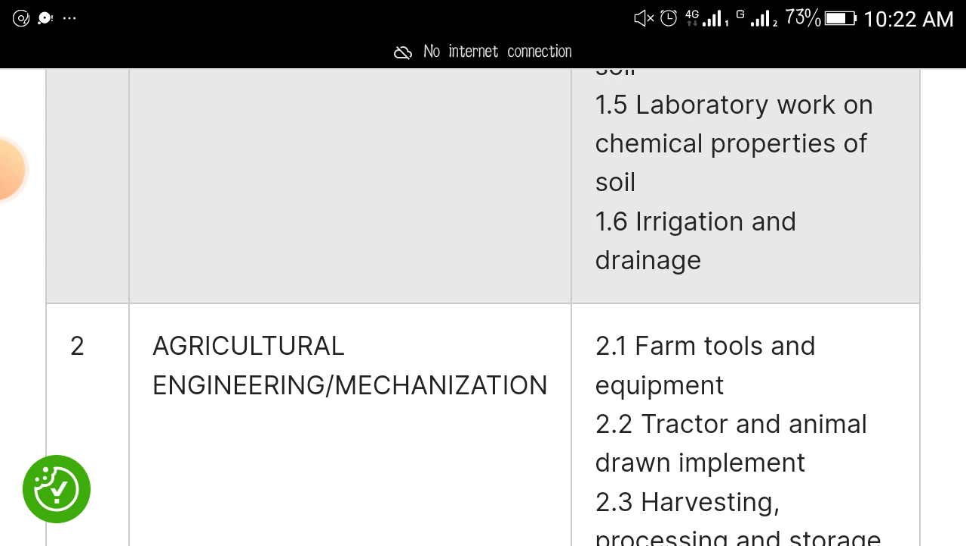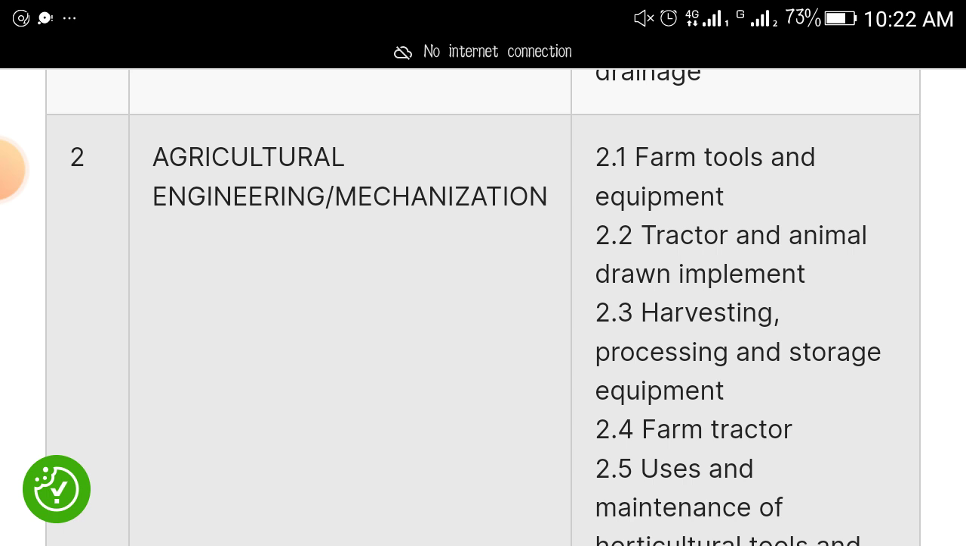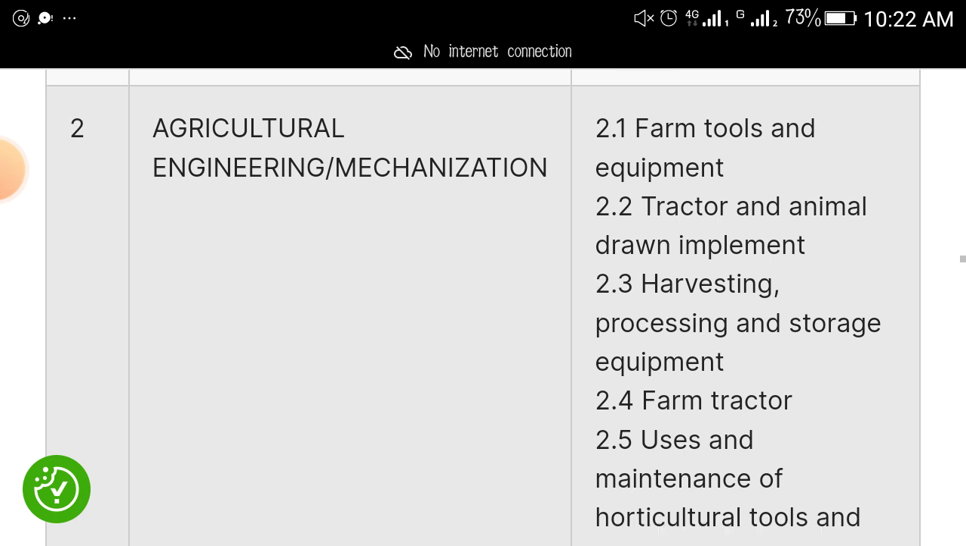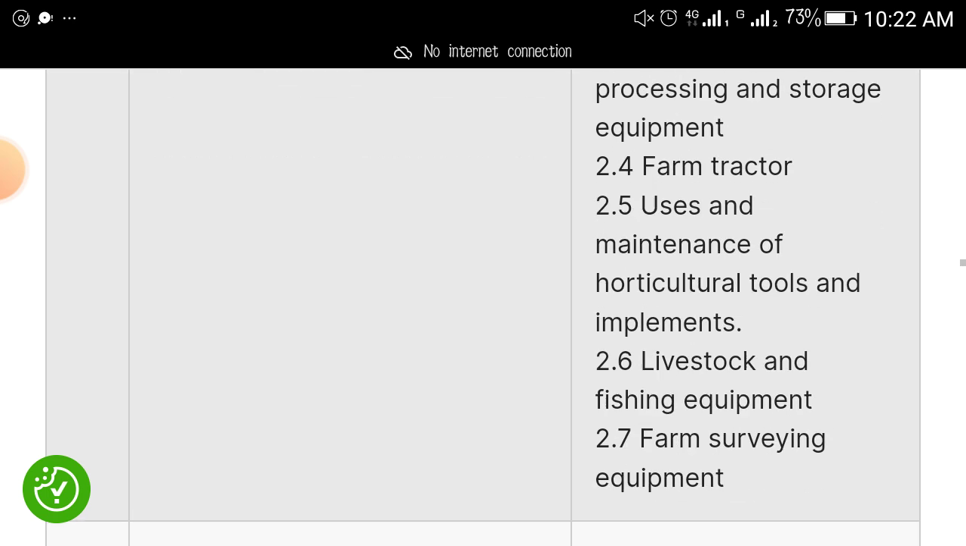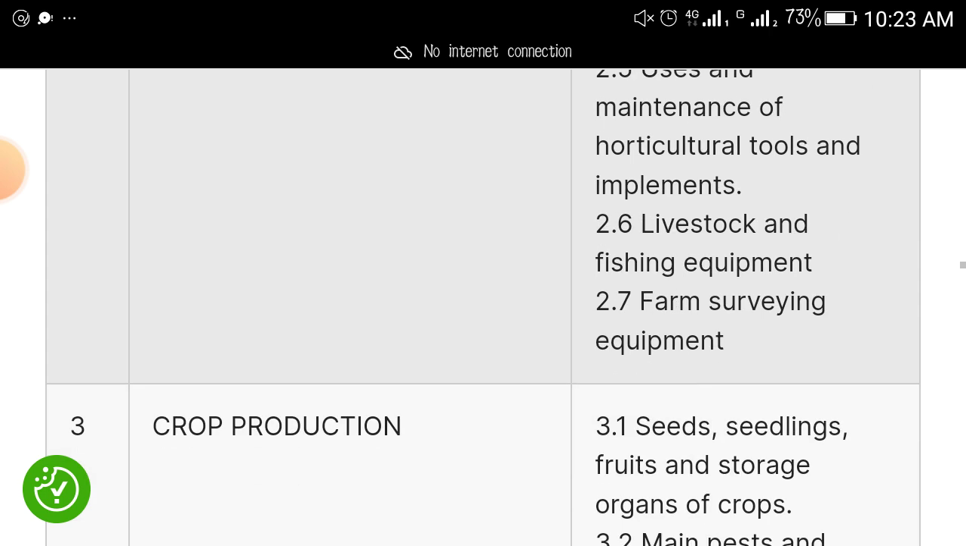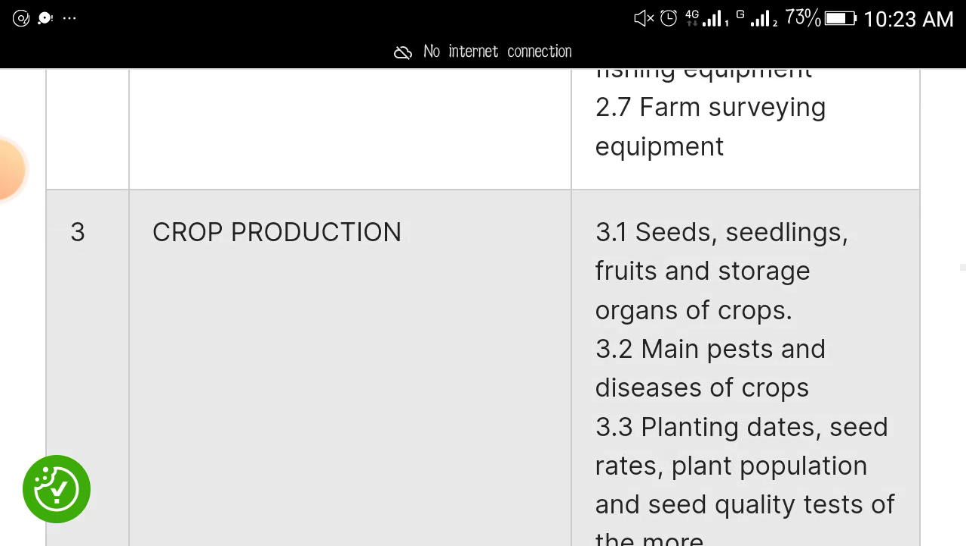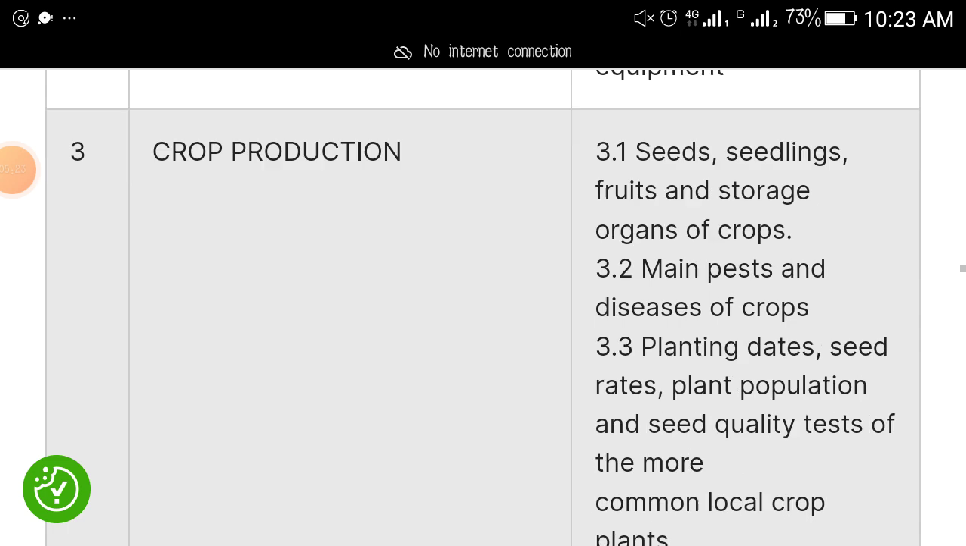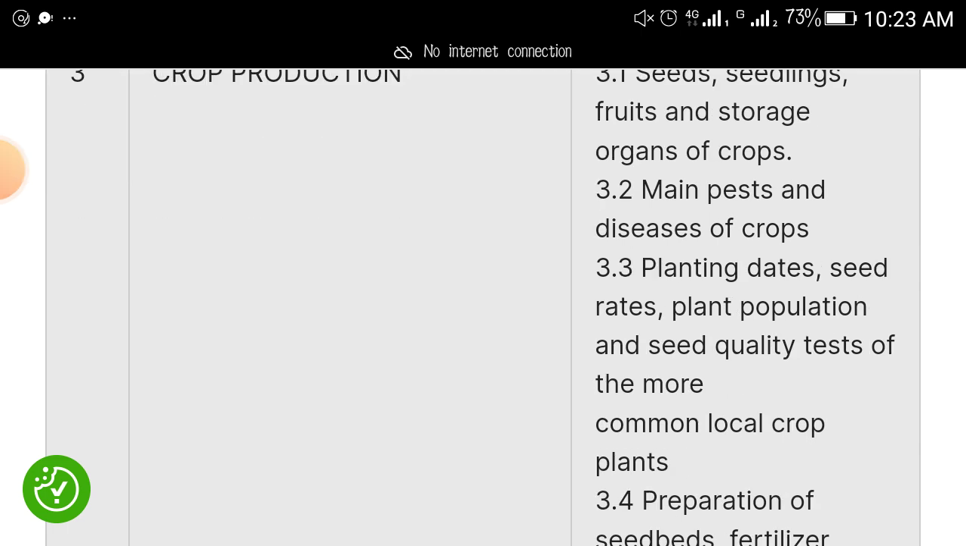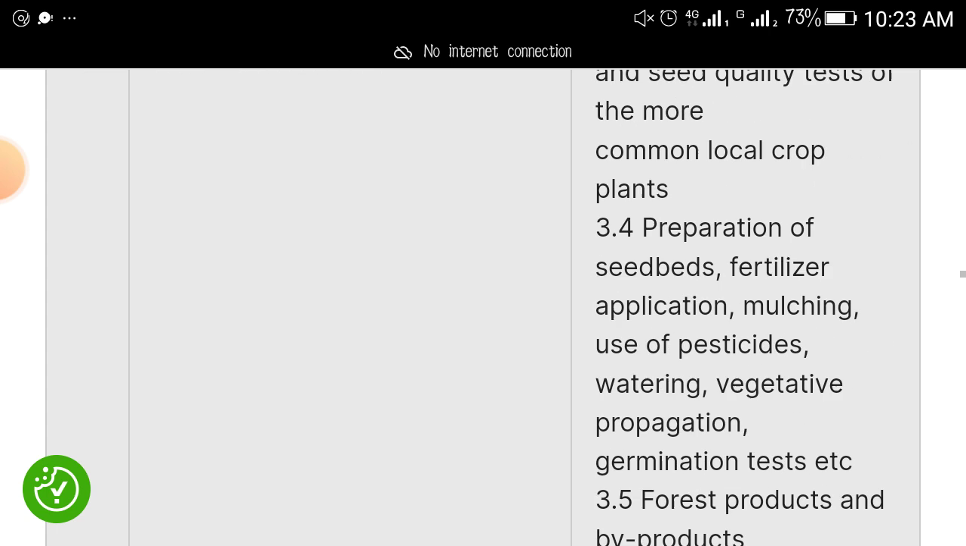irrigation and drainage. Study agricultural engineering and mechanization, farm tools equipment, tractors and animal drawn implement, harvesting, processing and storage, farm tractor, uses and maintenance, livestock and fishing equipment, farm surveying equipment. Crop production, study seeds, seedling, you know, fruits, storage, organs of crops. Because like animals have organs, crops also have organs too. Main pests and diseases of crops, planting dates, seed rates, plant population, and all the rest.